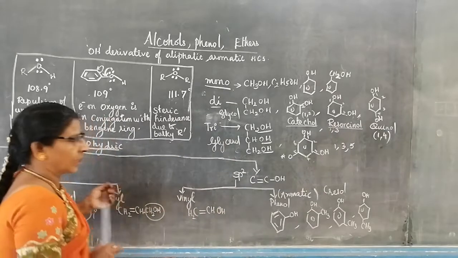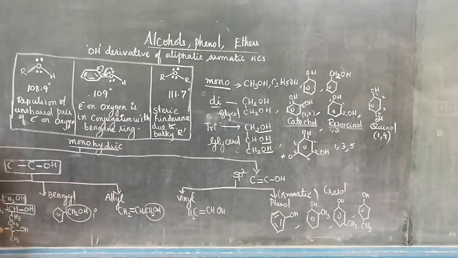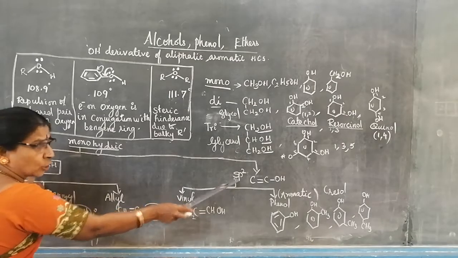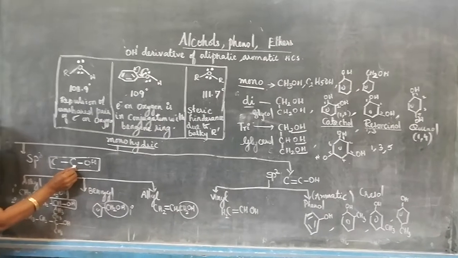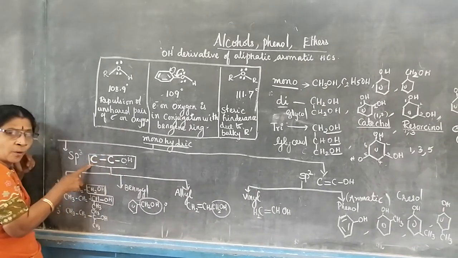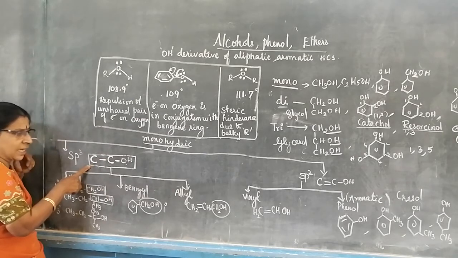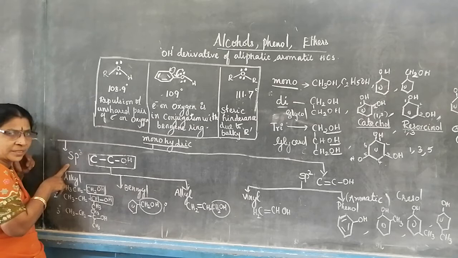Now we are going to classify the monohydric alcohol into sp3 hybridized alcohol and sp2 hybridized alcohol. What is sp3 hybridized alcohol? When the OH group is attached to a carbon which is in turn attached through a single bond to another carbon, it is called sp3 hybridization.